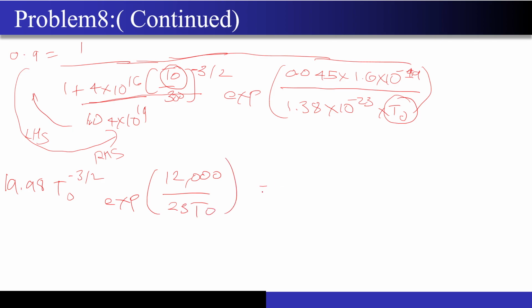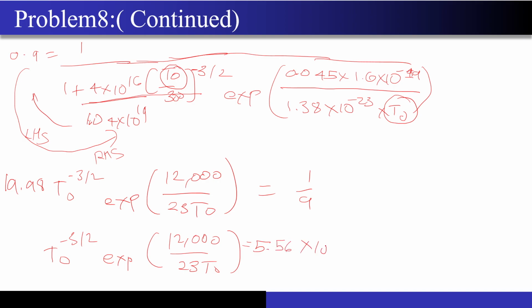Now this will become like 1 upon 9, correct? So what is the equation that will be left with now? T naught to the power minus 3 by 2 exponential of 12,000 by 23 T naught, correct? This will be coming out to be around 5.56 times 10 to the power minus 3.